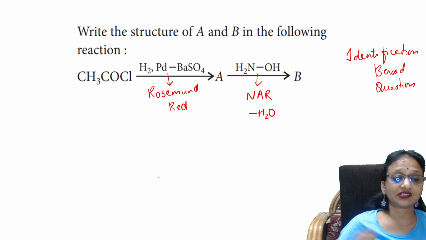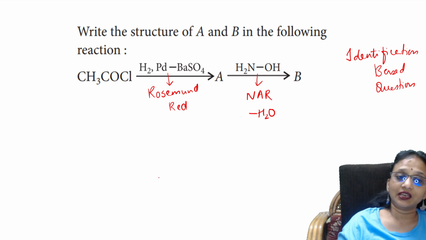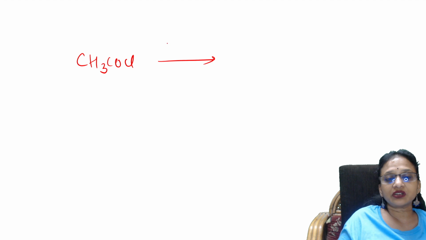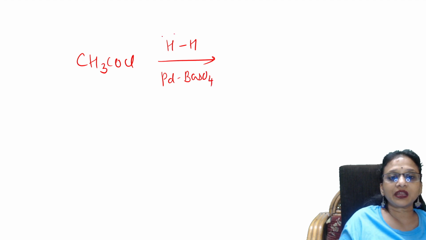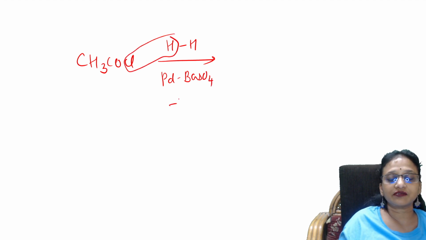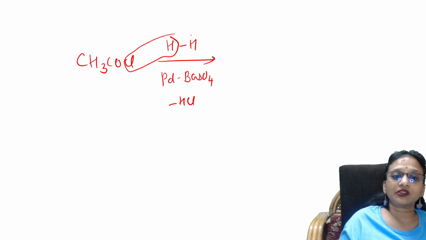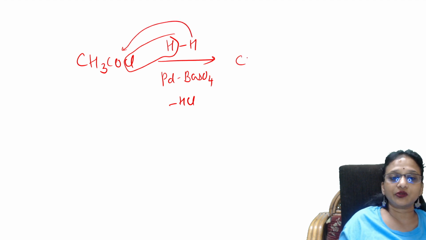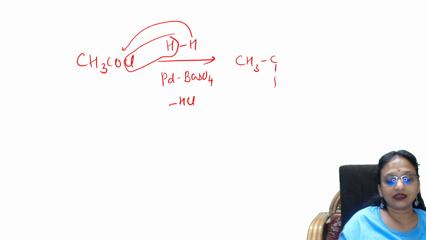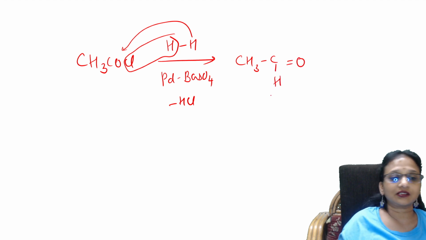So, once you write this, start writing the reaction in the exam. Let us first understand. So basically the first reactant is acetyl chloride. Done. In Rosenmund reduction you have hydrogen in the presence of palladium and barium sulfate. Done. So what will you do? You will subtract HCl from this. So what is going to happen? Your hydrogen goes and adds to this and you get a compound, nothing but an aldehyde. So once you get your ethanal, name this compound as A. That is nothing but the ethanal compound.